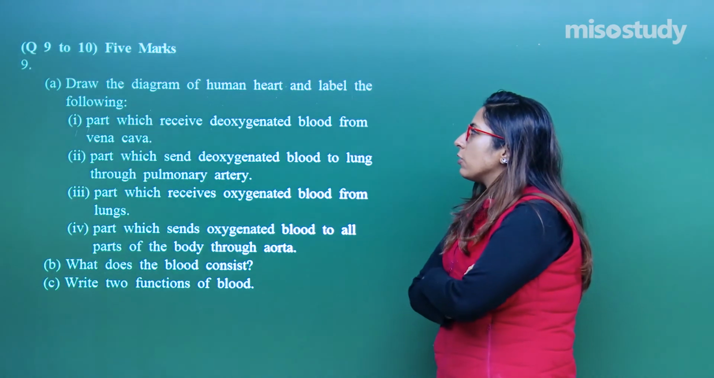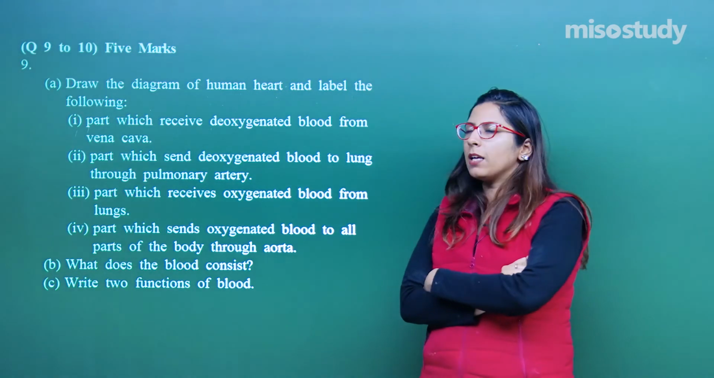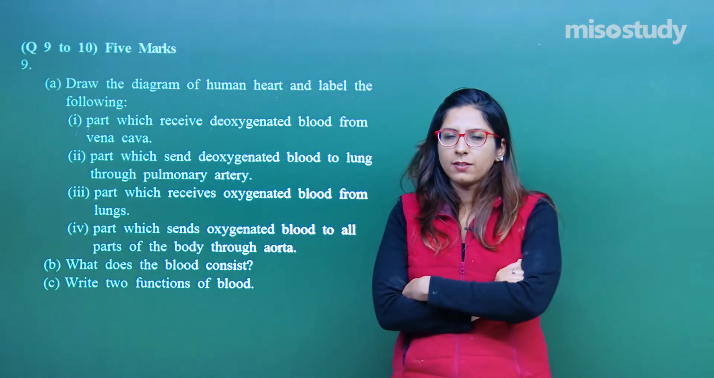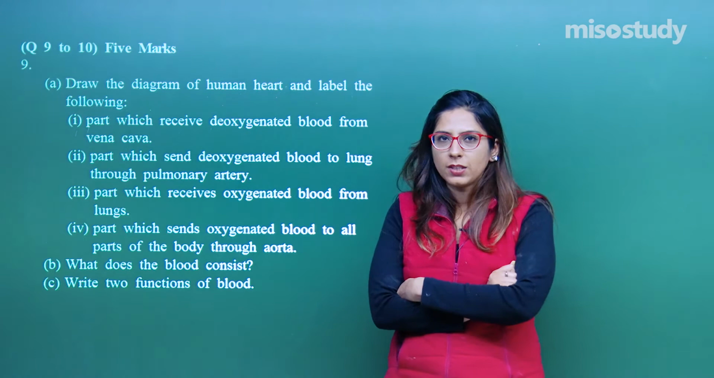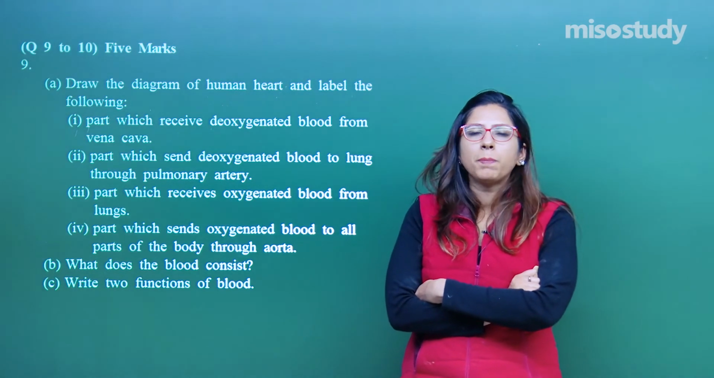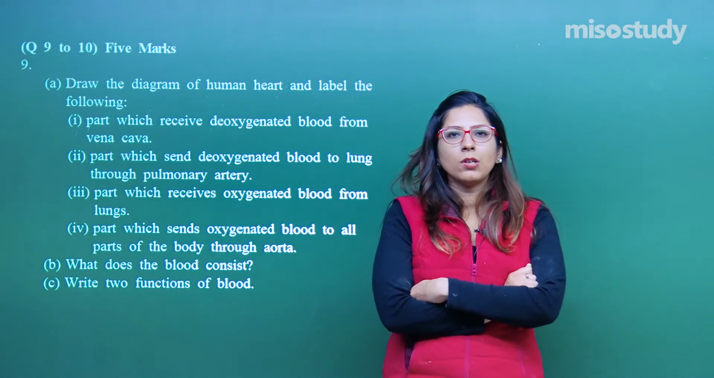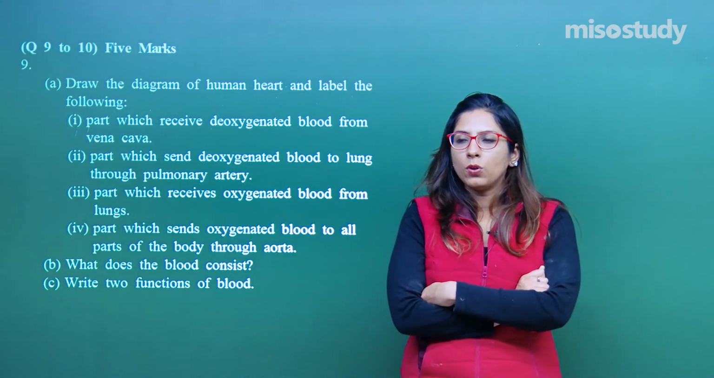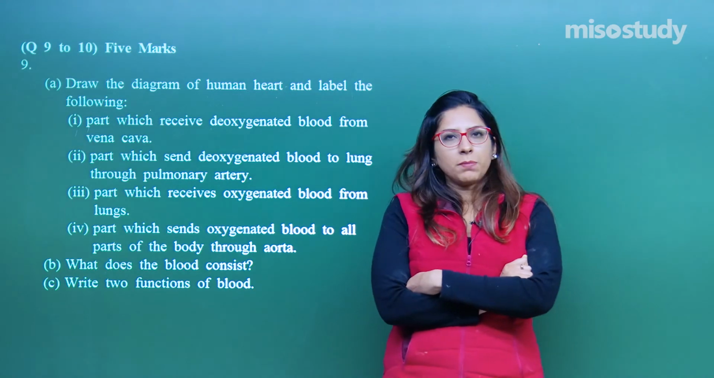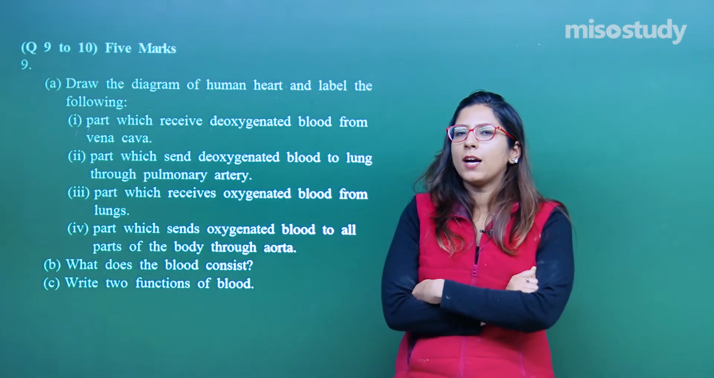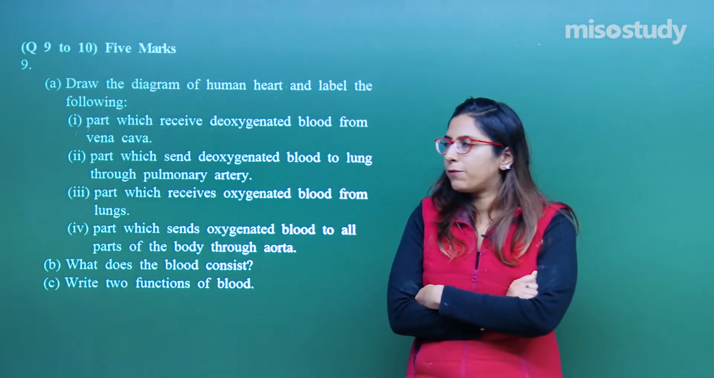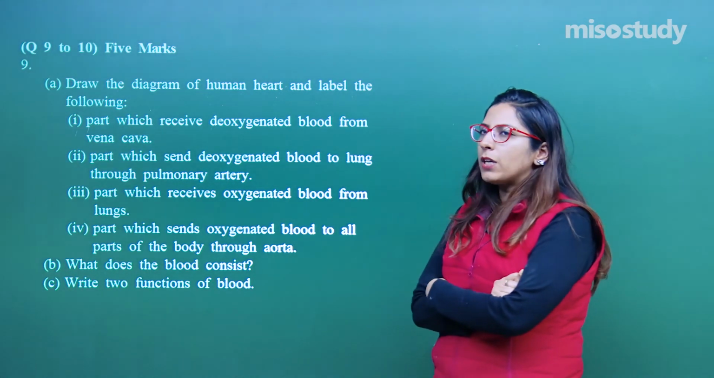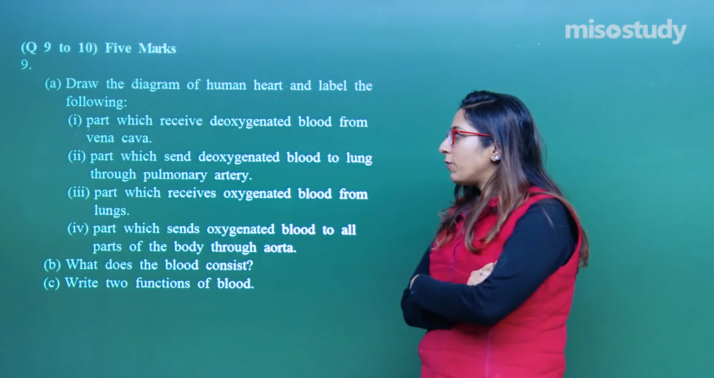First part states, draw the diagram of a human heart and label the following. The human heart diagram we have already done in session. You have to draw a complete diagram, and the diagram should be with pencil. You should not use pen while drawing a biology diagram at least. So use pencil, try to label on one side, and a neat and clean diagram should be there if such questions come.